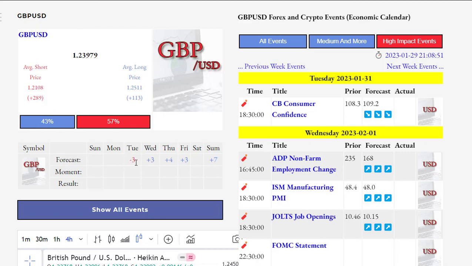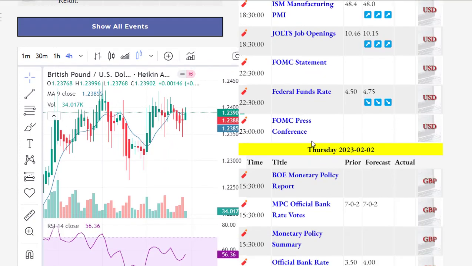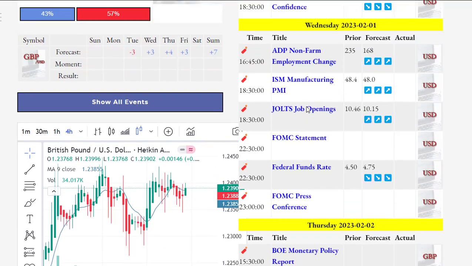Looking at the economic news during the next week, we see that the forecasts are not in the same direction and the news is not completely positive or completely negative. Therefore, we do not expect sudden changes in one direction.